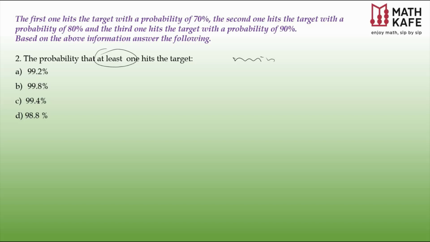Minimum 1 means the minimum number of hits is 1, so it could be 1 or more. 1 or more means 1 hit or 2 hits, or all 3 persons could hit it. There are a lot of chances we need to calculate. The best thing to check is 1 hit, 2 hits or 3 hits, or what is left over. What is left over? No one hits. One method is to just do 1, 2, 3, but it will be very long.